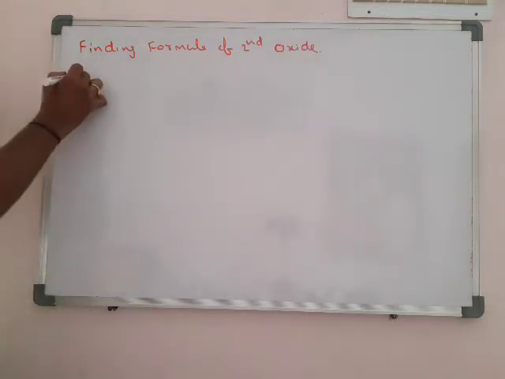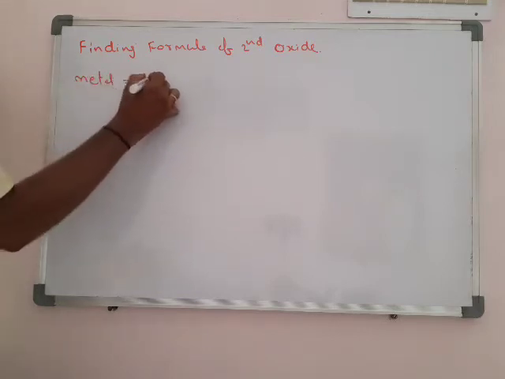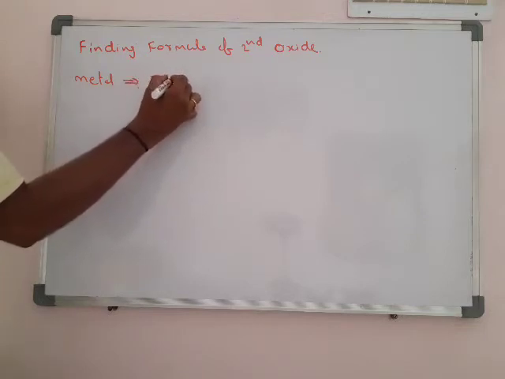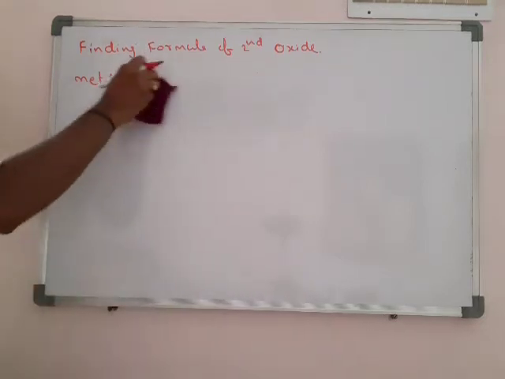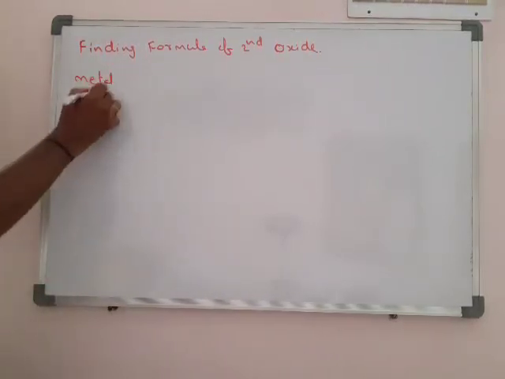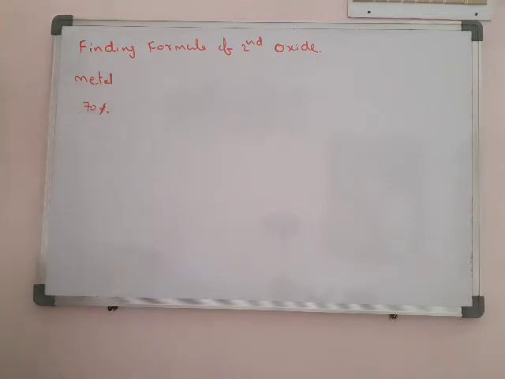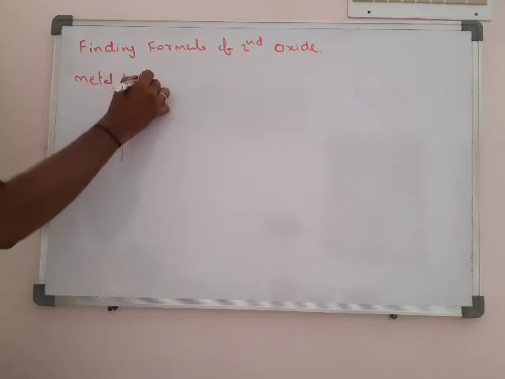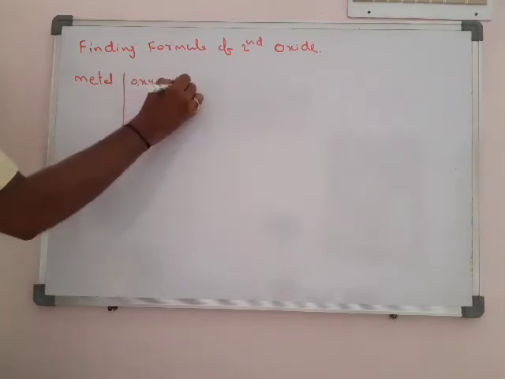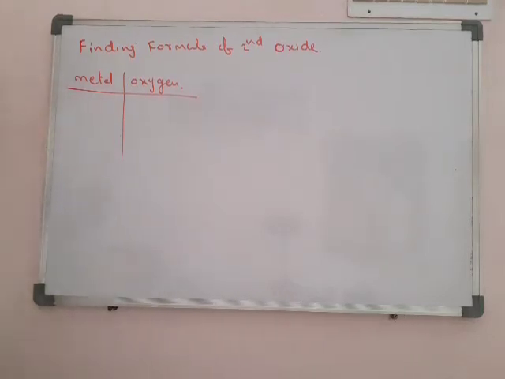Okay, second oxide is come. So second oxide lo manaki what is the metal? So metal is how much percentage? So we know that metal is 70%. Okay. So metal, how much percentage?